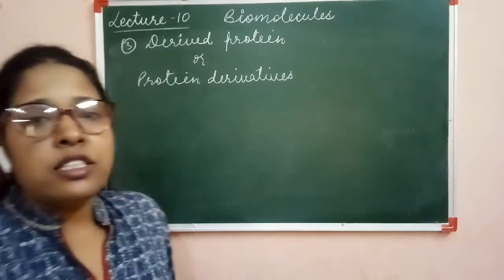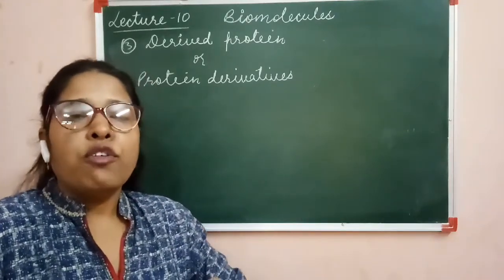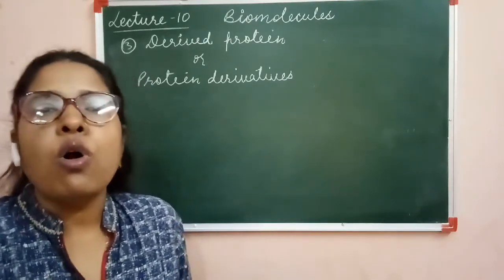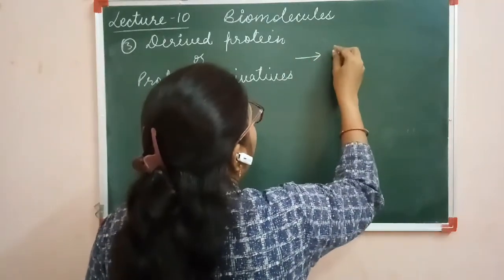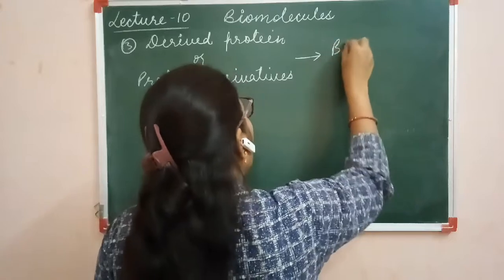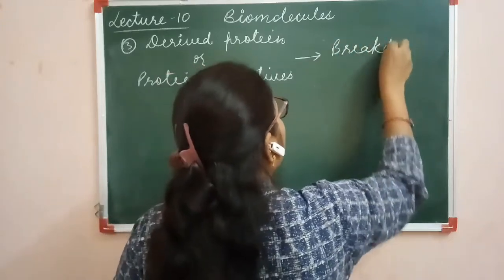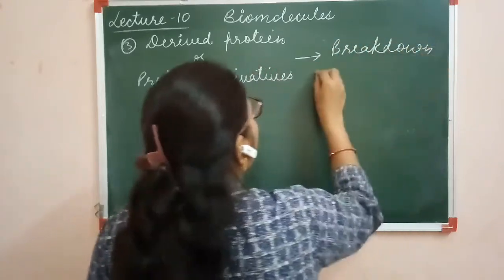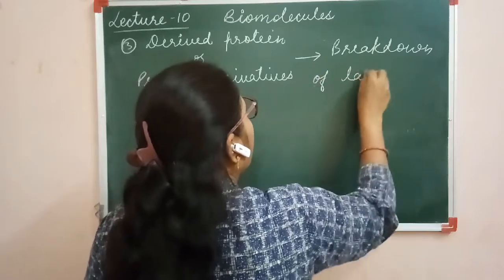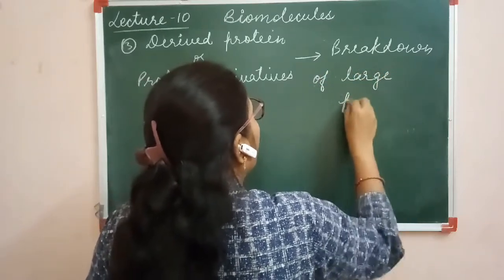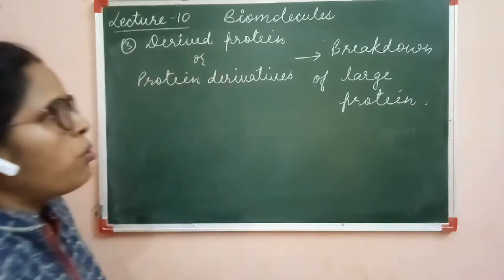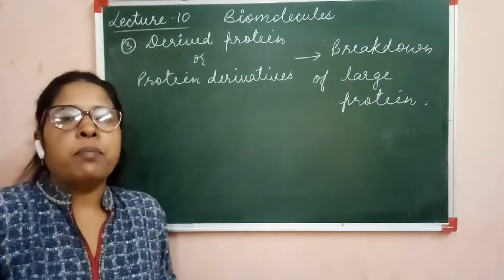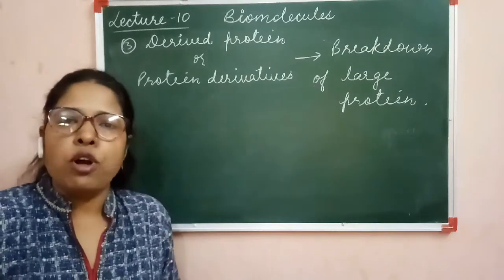Clear? This type of protein is formed by the breakdown of larger molecules of protein. So derived protein is formed by the breakdown of large protein molecules.